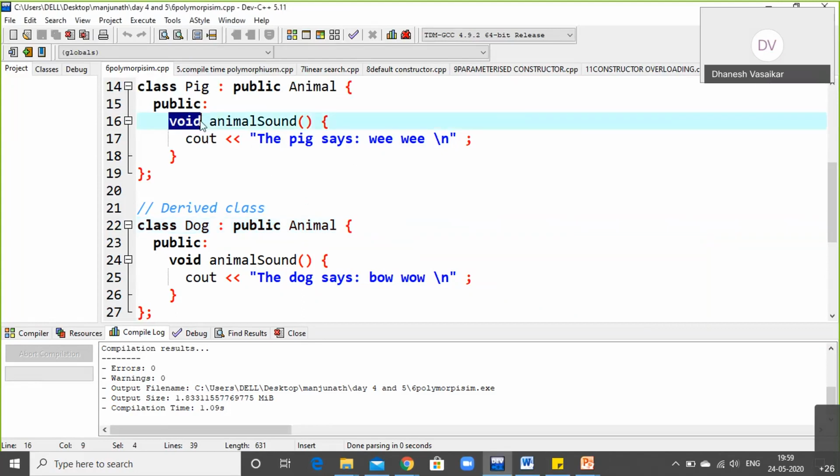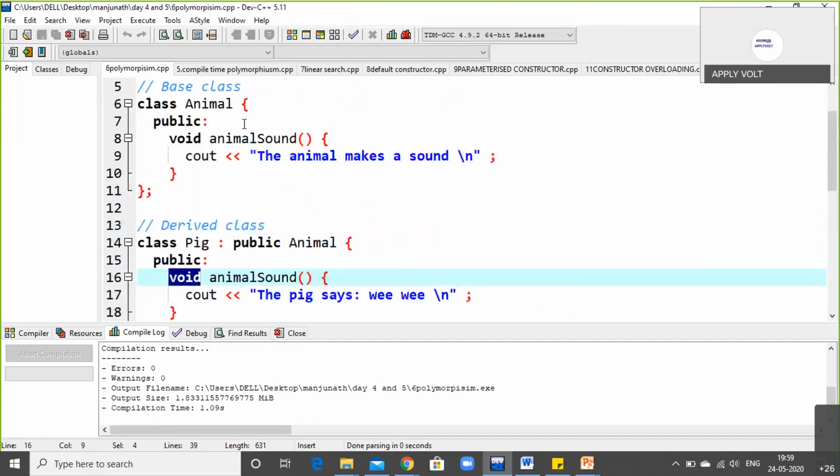Void is a keyword, so you can use void as a keyword. No need of changing the void name or anything like that. When you're using the class name here as animal, you can use void here. If you don't want to use void also, no problem. That is a keyword. Okay, void, public, and all those, cout, cin, all are keywords. Use it to get the instance of this class name as animal.